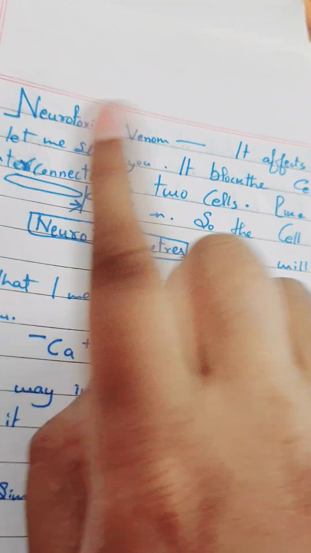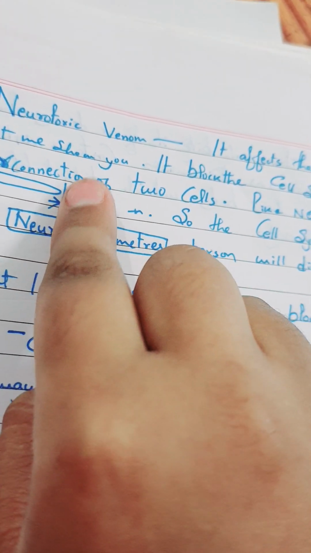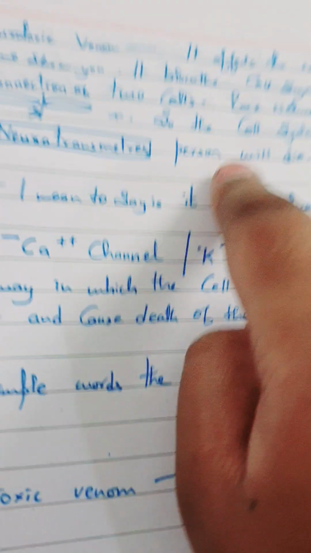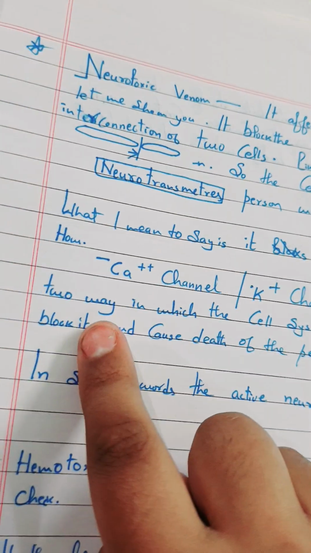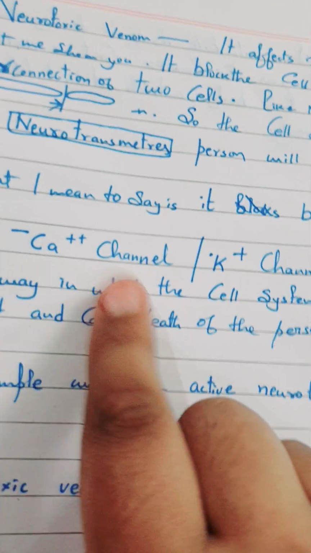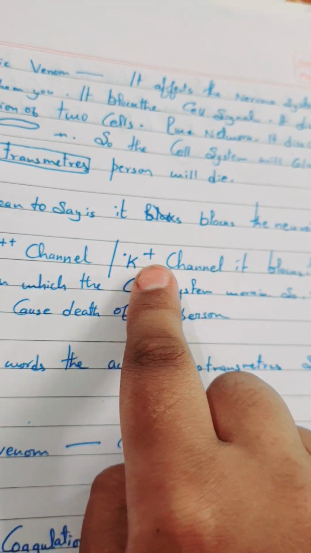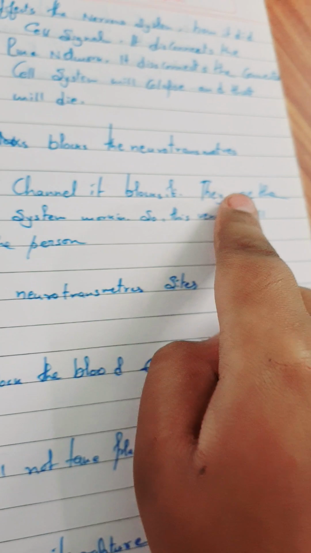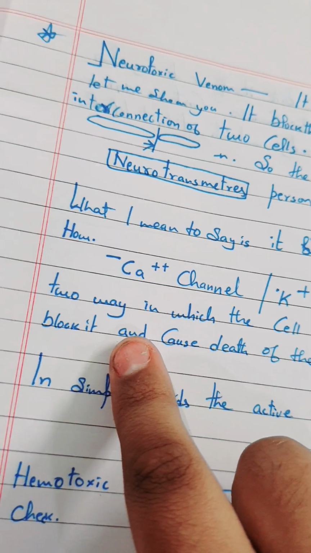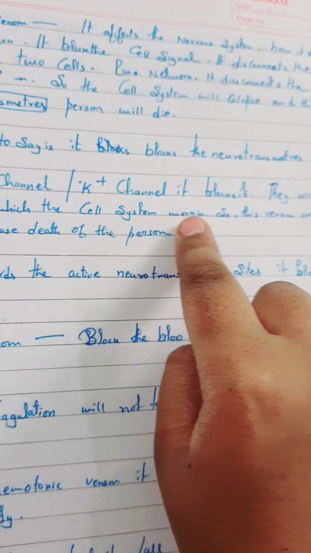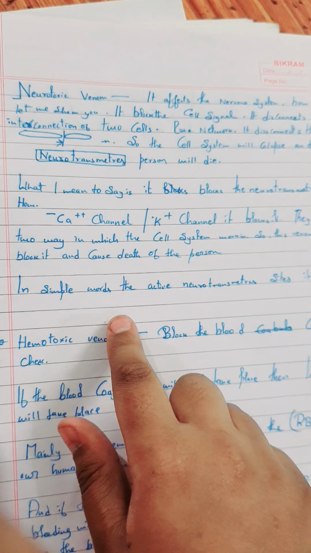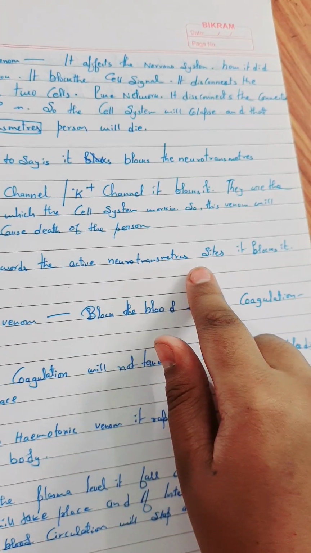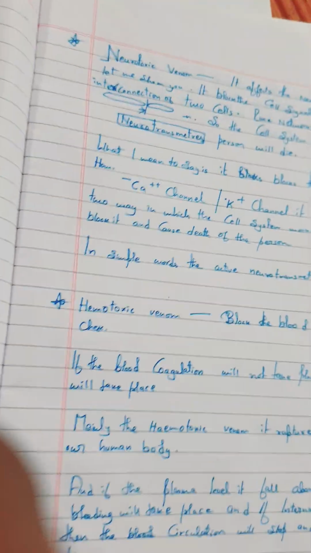See, between one cell and another there is a border. This is called the neurotransmitters. What I mean to say is that it blocks the neurotransmitters. How? Ca channel means calcium channel, K plus means potassium channel. It blocks them. They are the two ways in which the cell system works. So this venom will block it and cause death to the person. In simple words, it blocks the active neurotransmitter site.